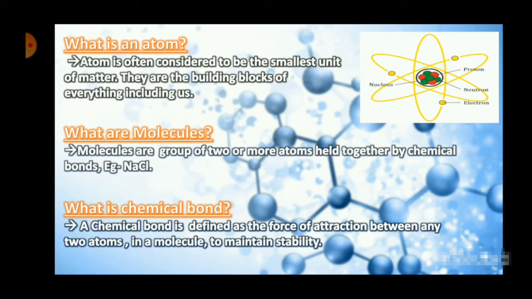You develop an attraction towards this person. You hang out with this person more and you develop your relationship with that person and you form a bond with him or her. In a similar way, if you consider two atoms, they are attracted to each other and they are forming a bond. So this goes with the first part of this definition.